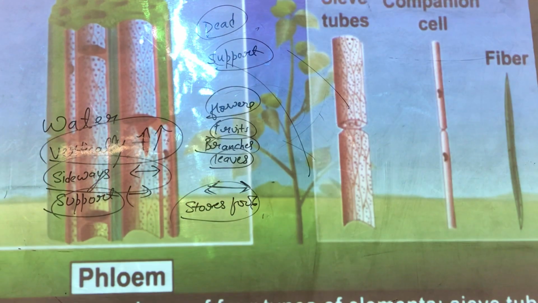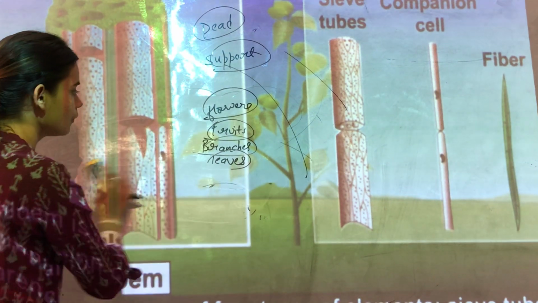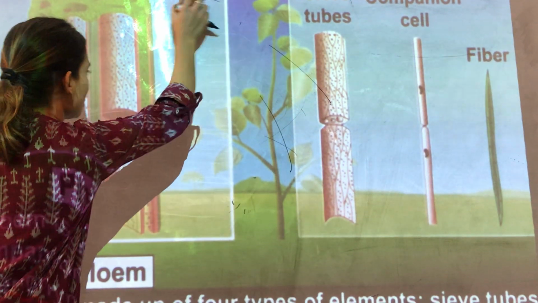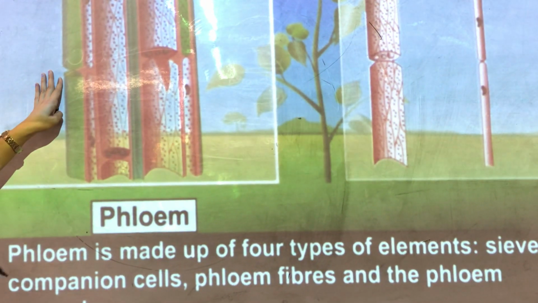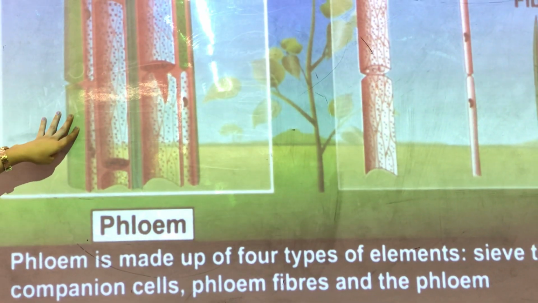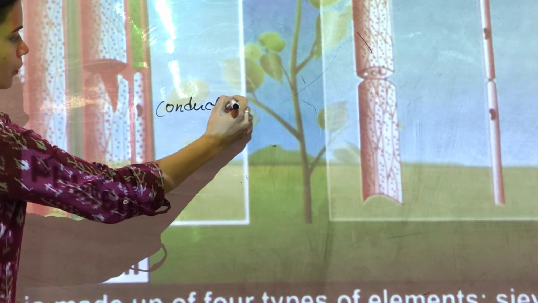Now we will talk about another type of vascular tissue which we call phloem. Phloem is another type of permanent tissue which is responsible for the conduction of food.